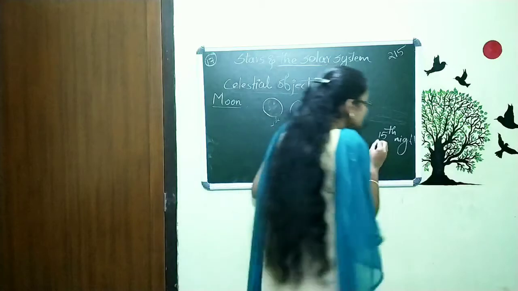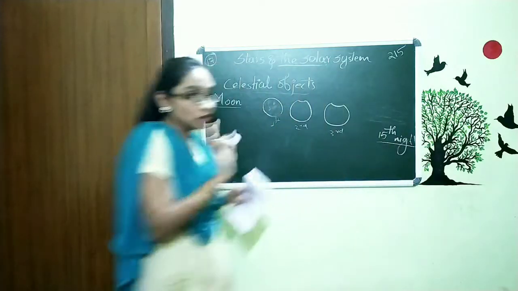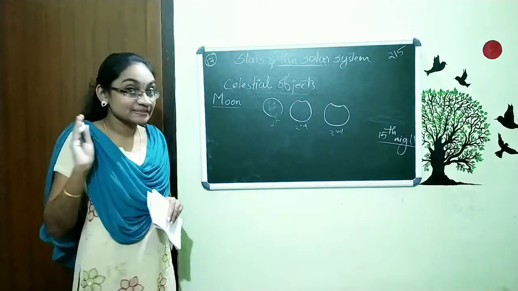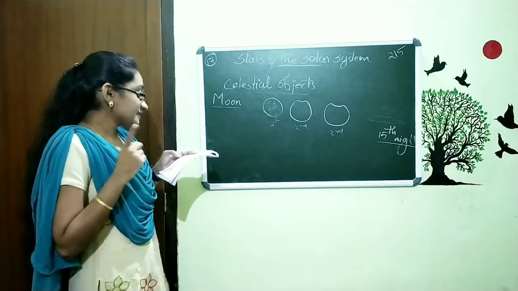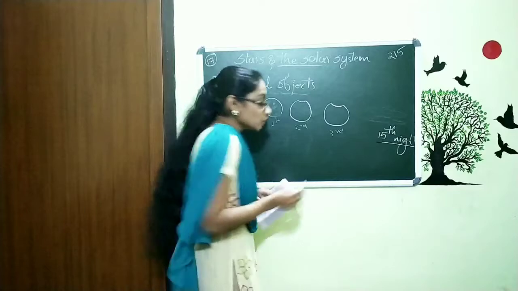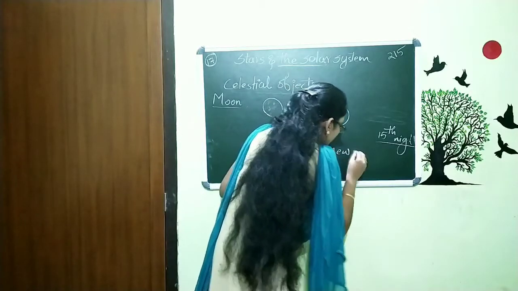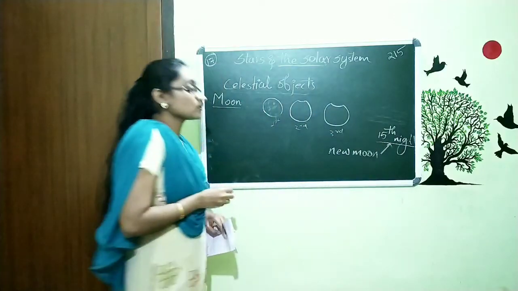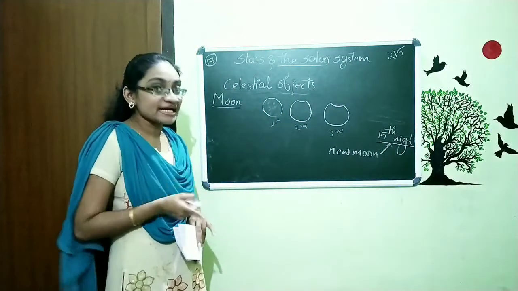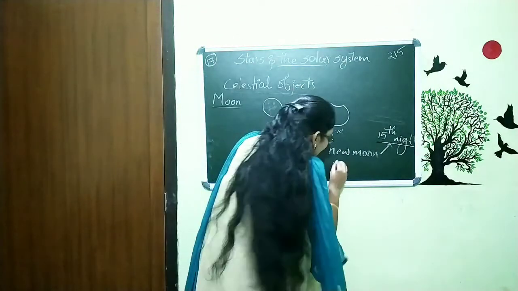We see at the 15th night there is no moon. That means the moon has disappeared. And what is the name of that moon? That moon is called new moon, and we call that day new moon day.